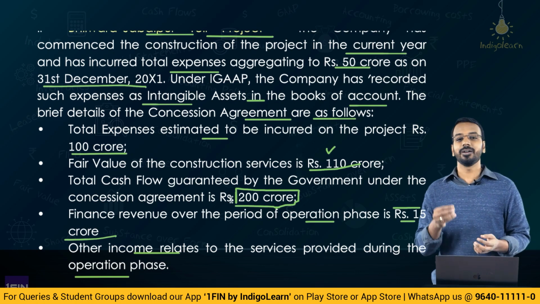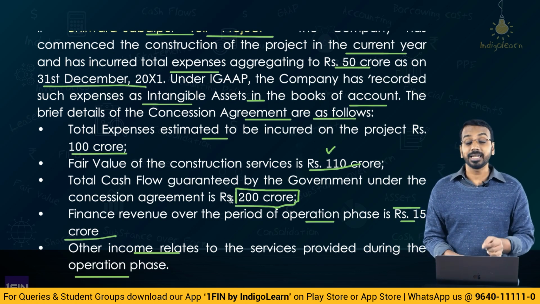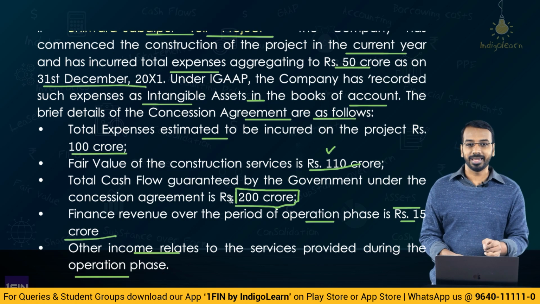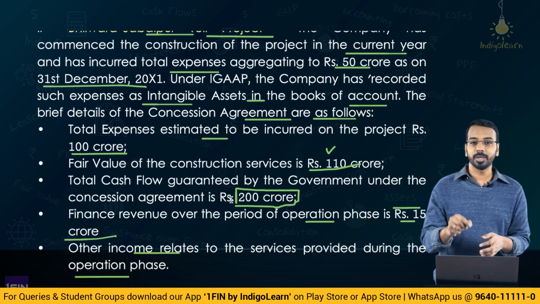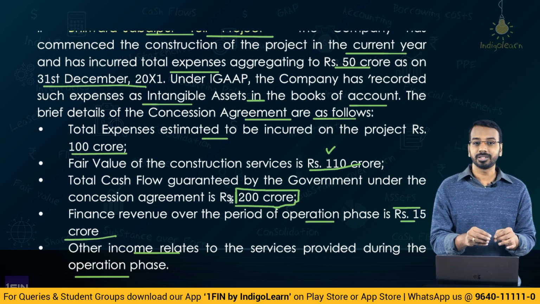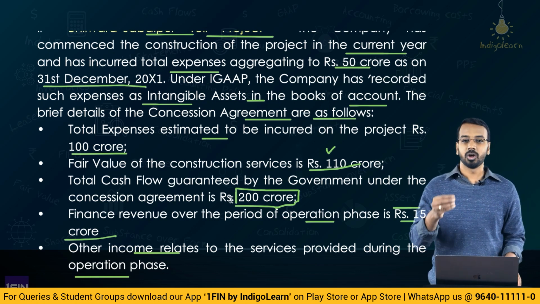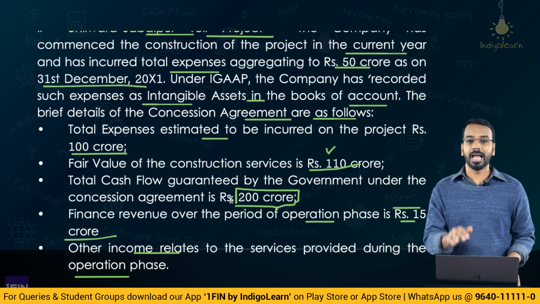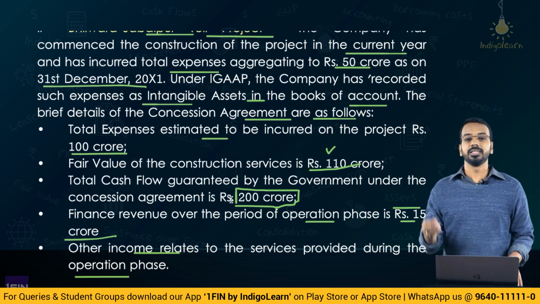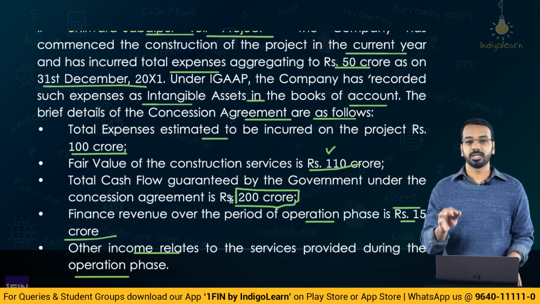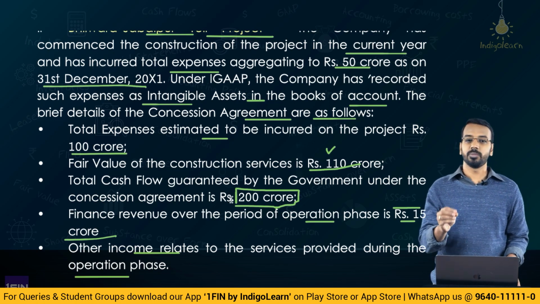Means what? It will be a financial asset because the entity has an unconditional right to receive payment from the grantor. And can the grantor avoid the payment? It cannot, because under law the contract would be enforceable and the entity has all the right to demand the payment from the government, and hence there is a financial asset which has to be recognized, that is a receivable.